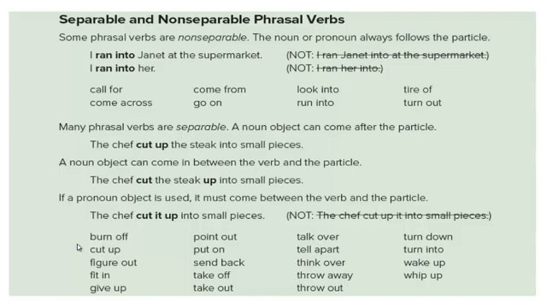So here again, pronoun objects with these phrasal verbs come between the two parts of the phrasal verb, the verb and the particle. Burn off, cut up, figure out, point out are examples of these phrasal verbs that are separable. Good students try to memorize the complete list of these phrasal verbs so that they are ready to be tested in any part of them.